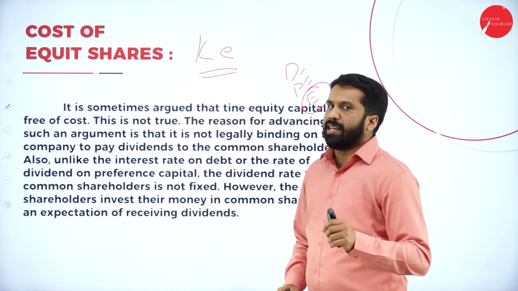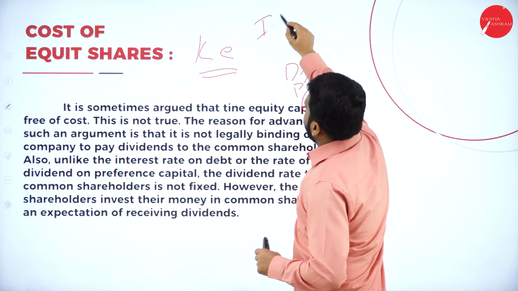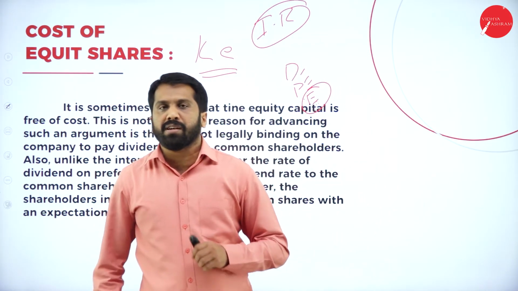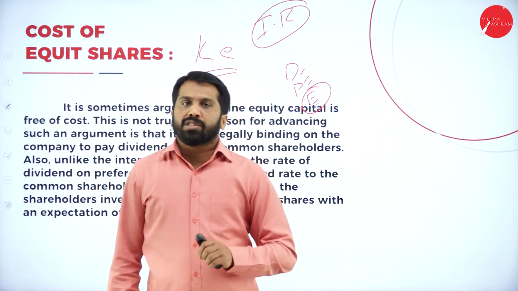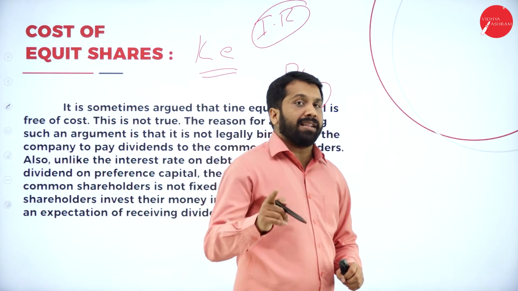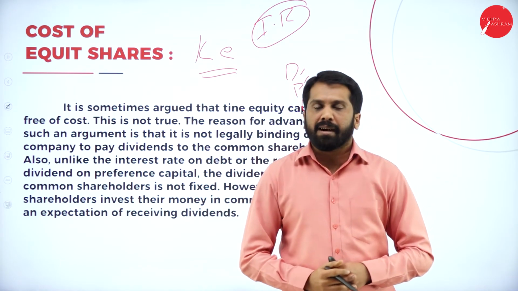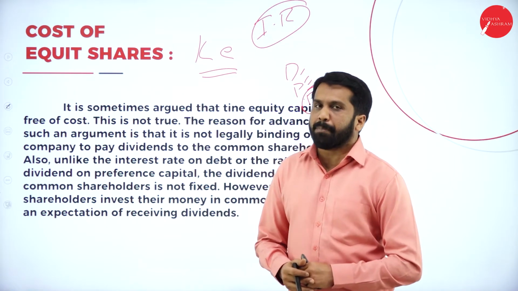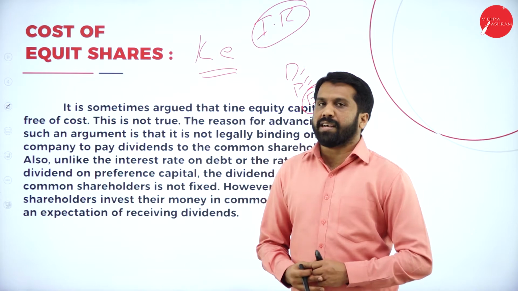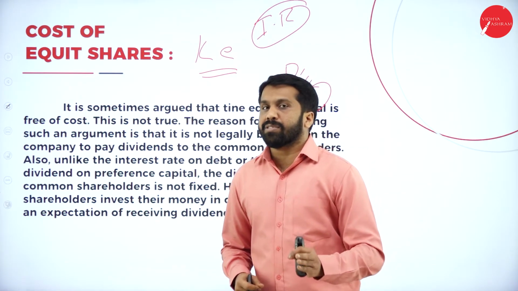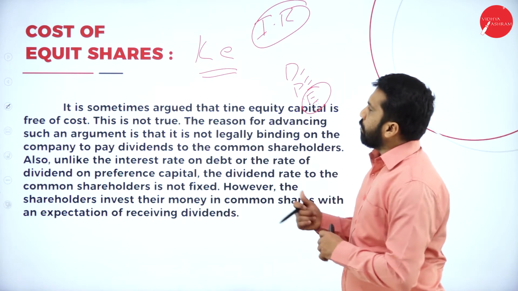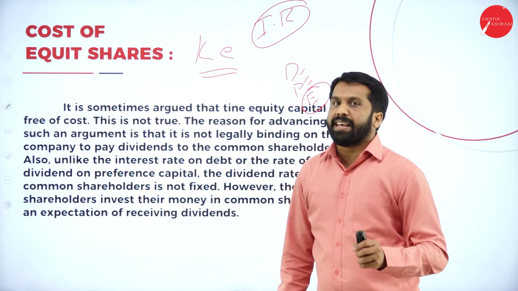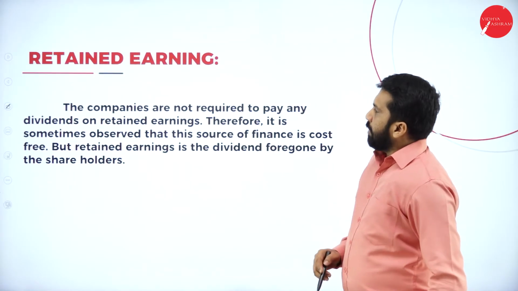Every problem in equity, we call it as irredeemable. So once you collect money from the public as equity shareholders, they are the owners. So owners will not get back their money unless and until the company is wound up or closed. Until they close the company, equity shareholders will not get even 1 rupee of their capital. They get dividend, but they will not get back their capital unless and until they close the firm. Now, this is all about your cost of equity. Remember, cost of equity we call it as KE.